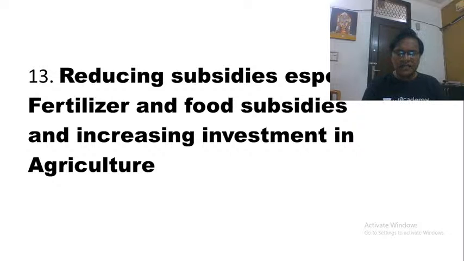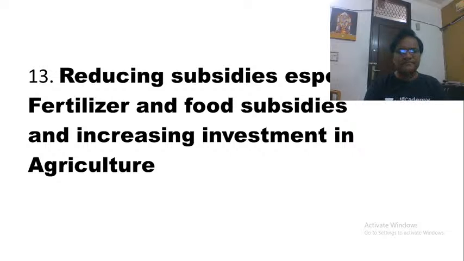We simply don't know what is the subsidy given by the government of India or the state governments for the power sector. So as a first step, the government of India had asked the state governments to fix meters to the motors to find out the power consumption of farmers.